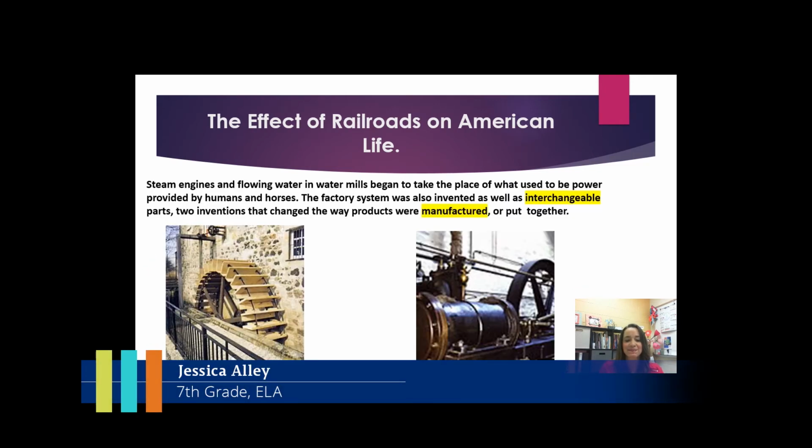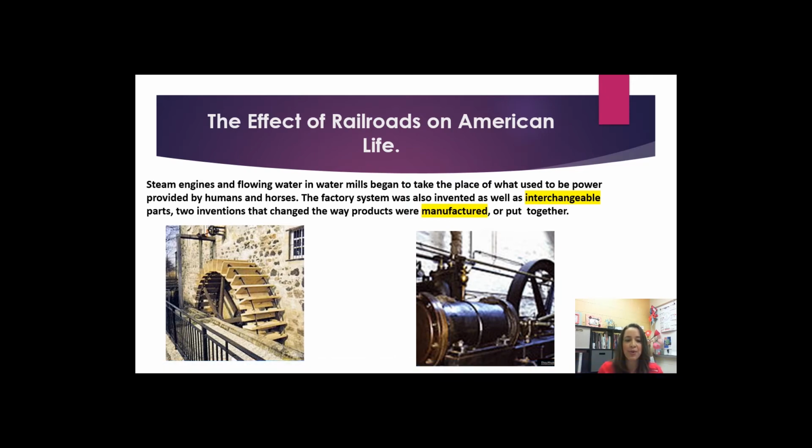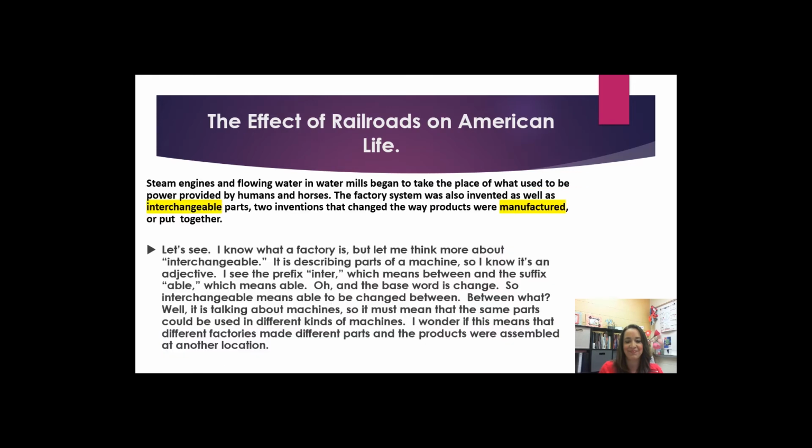Let's keep reading. Steam engines and flowing water in water mills began to take the place of what used to be power provided by humans and horses. The factory system was also invented, as well as interchangeable parts, two inventions that changed the way products were manufactured or put together.